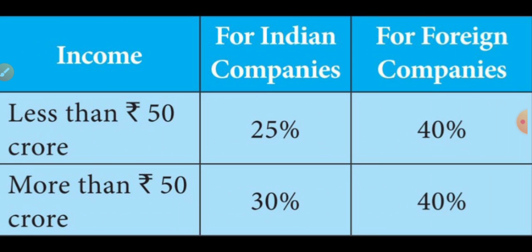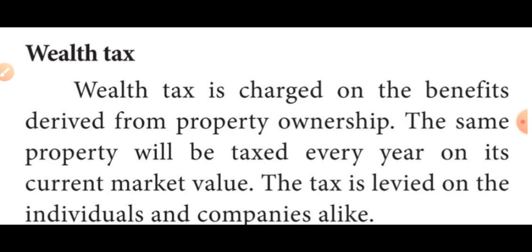Okay. Then the next one, the third one, is the wealth tax. Wealth tax is charged on the benefits derived from property ownership. Listen very carefully, students. Those who have properties, those property owners have to pay the tax, and that is called wealth tax. Can you understand, students? That same property will be taxed every year on the current market value. Through the market value, they are collecting the wealth tax.